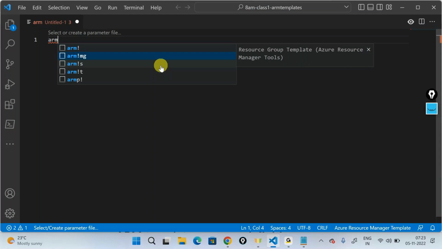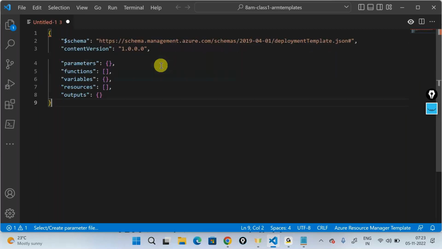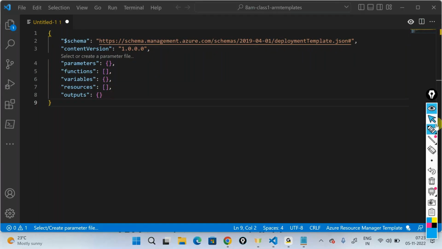And with the keys on the keyboard, you can go up and down and hover this out. I would like to select the very first one called arm exclamation. I'll say enter. As and when I did an enter, I now have a blank template for me.